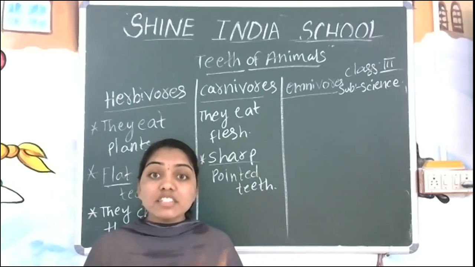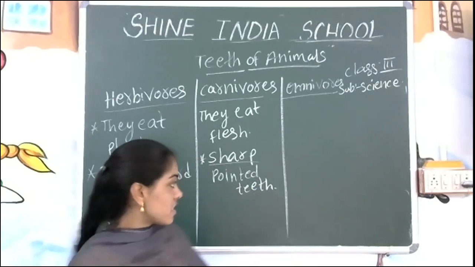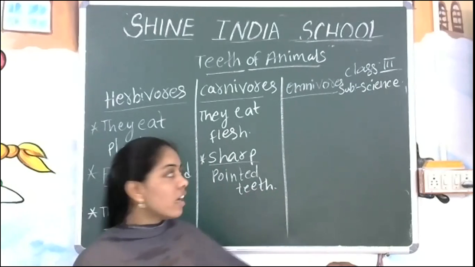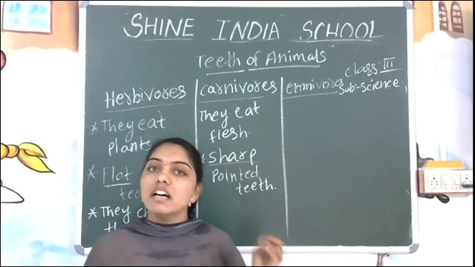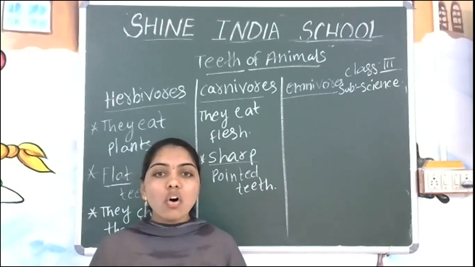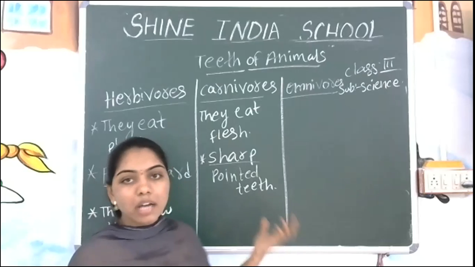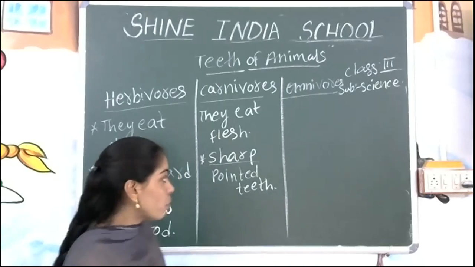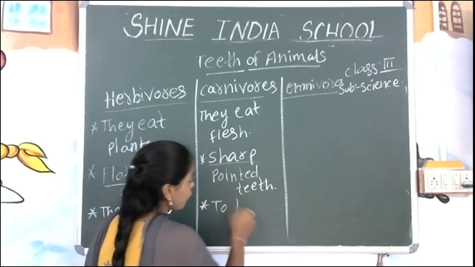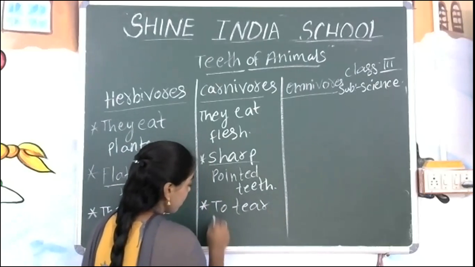What are the different things to cut the flesh? The same way here the pointed teeth are helpful for animals like lion, tiger, cheetah, crocodile. They are having the sharp pointed teeth. And what is the use of the teeth here? To tear the flesh.